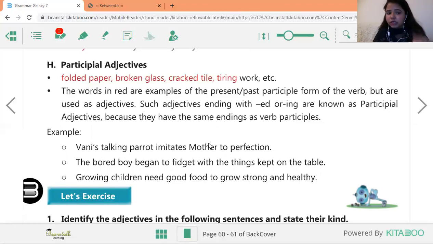participle adjective. Growing children need good food to grow strong and healthy. So growing is your participle adjective. If we talk about the first one, Mani's talking parrot imitates mother to perfection. Talking, because we said ed, en or ing. These all words are your examples of participle adjectives.